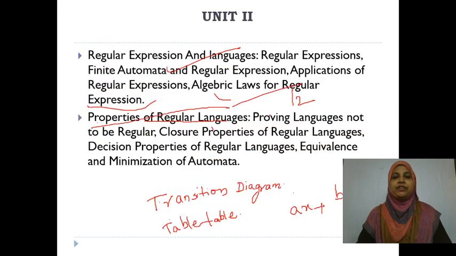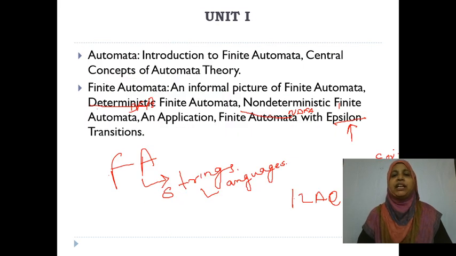See here, in the first unit you are going to learn the introduction to automata, what is meant by grammar, what is meant by languages, and what is meant by DFA, NDFA, how you are going to convert the NDFA to DFA, what is meant by epsilon, NDFA with epsilon transition, right? How you are going to convert this NDFA to DFA. All those things you are going to learn in the first unit.